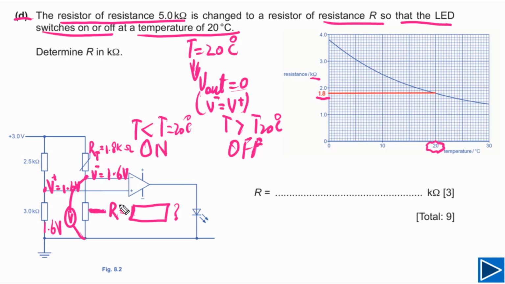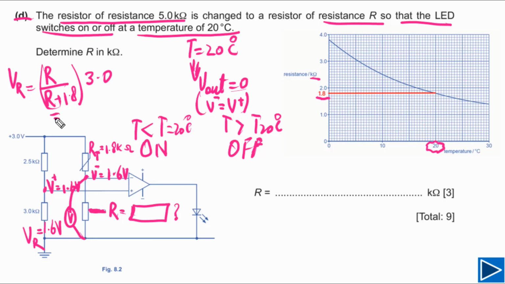Now if we need to find capital R, we simply need to use the potential divider formula. Let's say VR is the potential difference across this resistor. VR is equal to the resistance of this resistor divided by the total resistance of this branch, that is R plus 1.8, multiplied by the potential difference across these two resistors, that is 3.0.